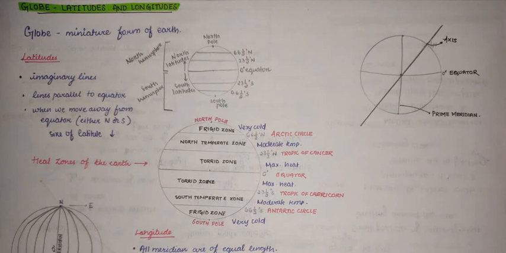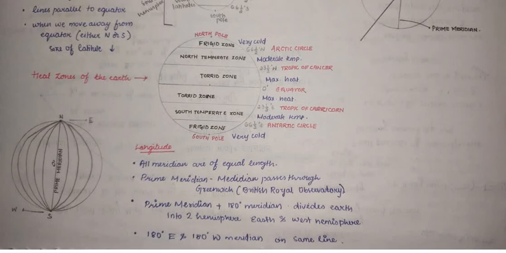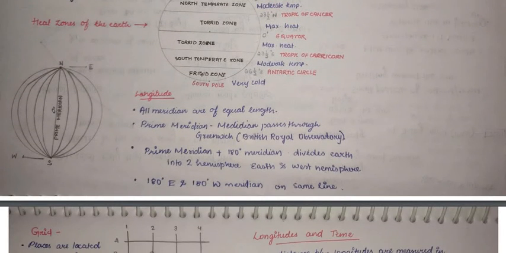After latitude, we will know about longitude. Longitudes are also imaginary lines like latitudes. All the meridians are equal in length. Here, longitudes are called meridians because in the geographical sense, meridians are great circles which are not only parallel to each other but intersect each other at the poles. So all the meridians are of equal length, and it is difficult to number the meridians.